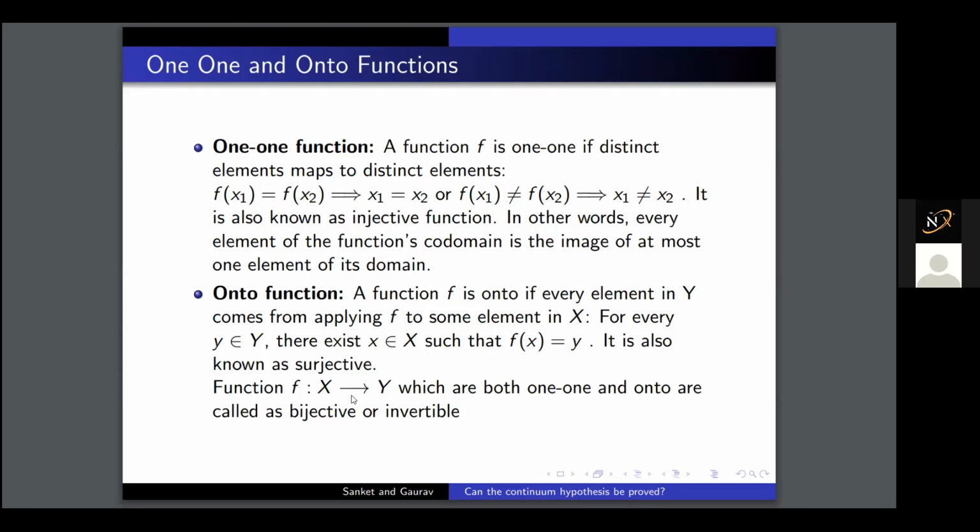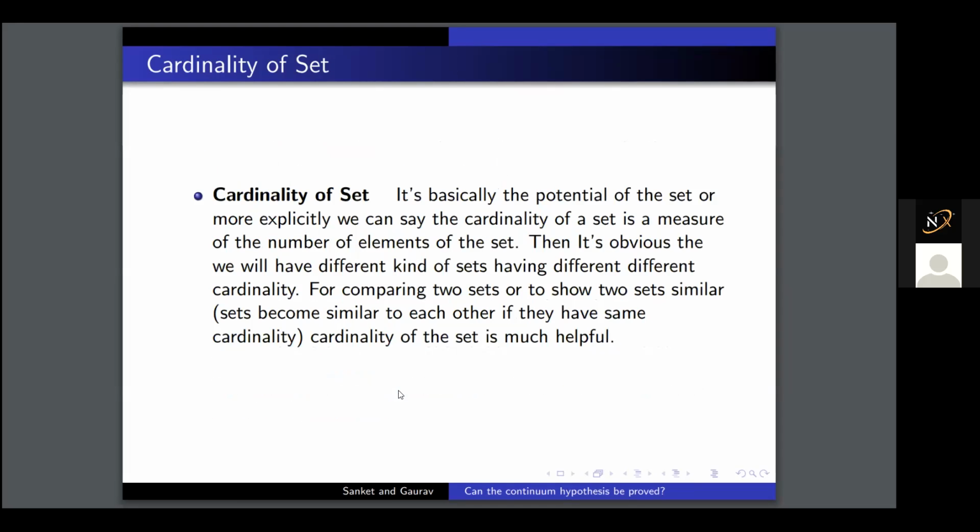This onto function is very useful in the continuum hypothesis. Cantor used this function to prove his theorem, so we will look into this. I use the term cardinality. Cardinality is basically just the potential of the set, or more explicitly, the cardinality of a set is the measure of the number of elements.